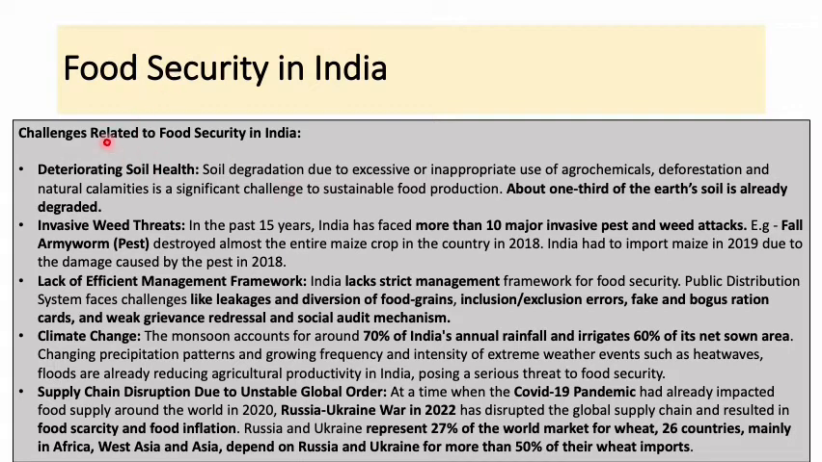So now let's have a look at them as well. So the challenges related to food security in India. Number one is about the deteriorating soil health. So soil degradation due to excessive or inappropriate use of agrochemicals, deforestation and natural calamities is a significant challenge to sustainable food production. About 1/3 of the earth में जितना भी soil है ना, 1/3, that is the top layer of the earth जो है, at least यहाँ पे about 1/3 is already degraded.